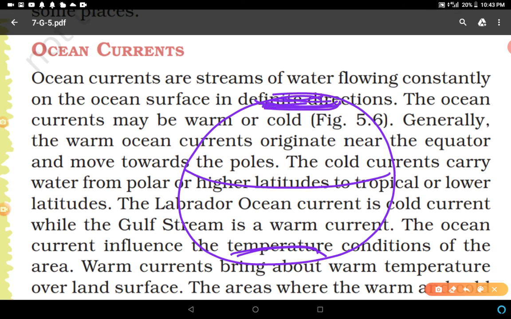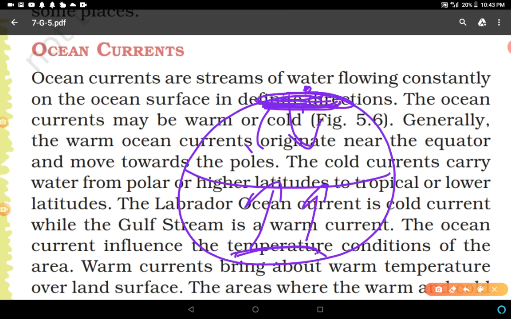And because the Earth is tilted and sunlight falls in a tilted way, polar regions are slightly far from the sun's rays. So here the ocean currents are colder. So these currents carry water from polar or higher latitudes to tropical or lower latitudes.